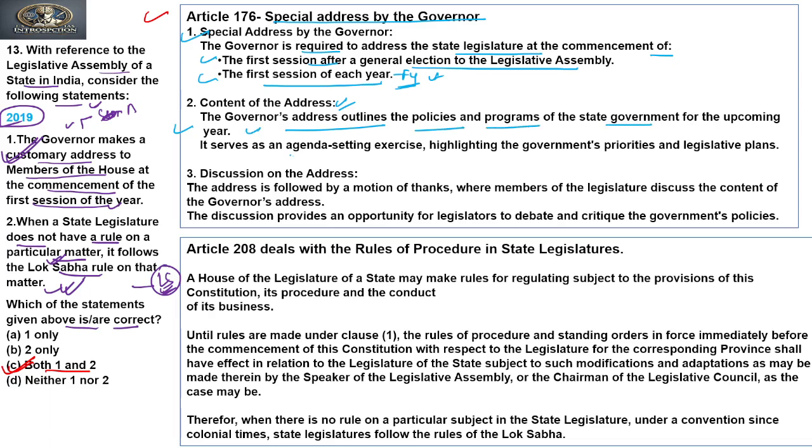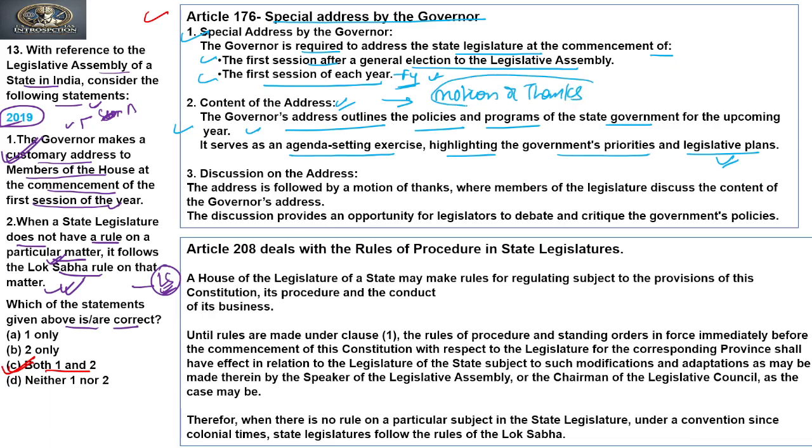It serves as an agenda-setting exercise, highlighting the government's priorities and legislative plans. And you may know that there is a term known as the motion of thanks.